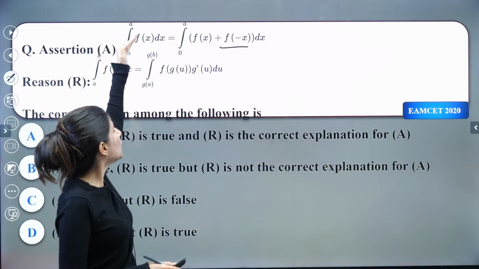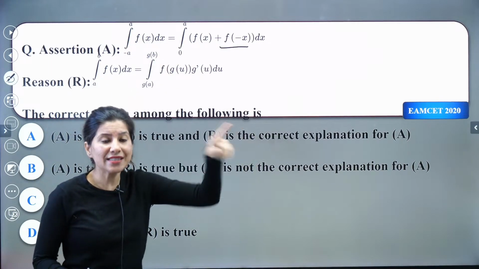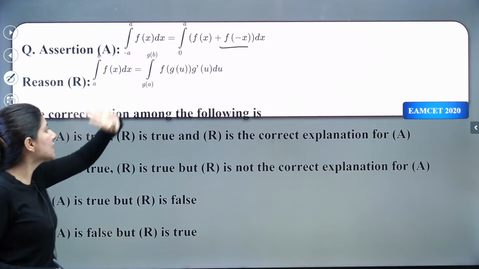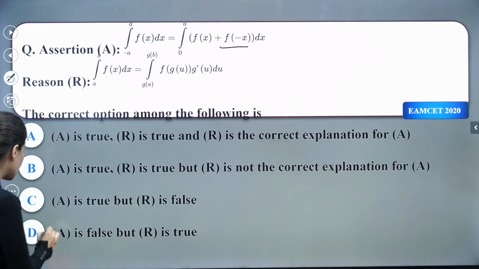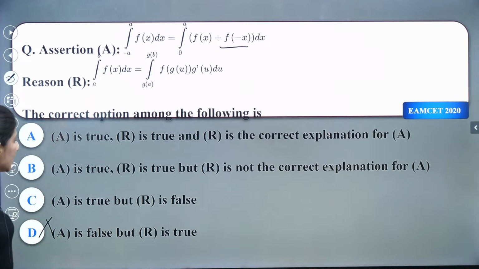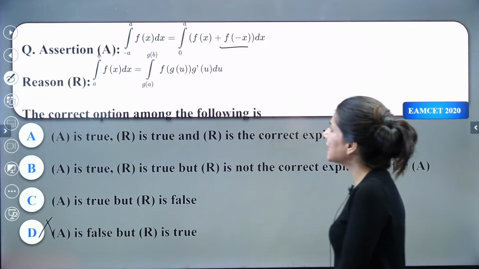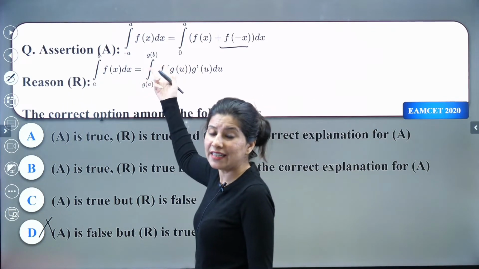So the integral from minus a to a of f of x will become twice the half-range integral if it is even and will become 0 if the function is odd. So that means the assertion is definitely true. So that means option D is wrong. Assertion is definitely true. Now what about the reason? Let us understand the reason. Let us try to check the validity of this reason.